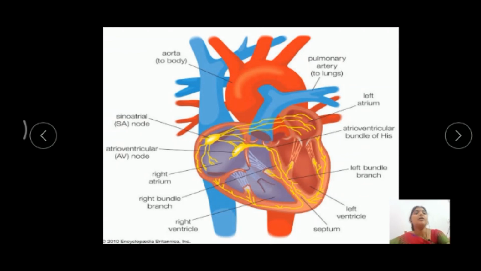The systemic arch divides into different branches, and it pumps the oxygenated blood from the heart to different body parts. The pulmonary arch divides into two parts, and it pumps the deoxygenated blood from the heart to the lungs. So this is the structure of the heart, the internal structure of the heart.